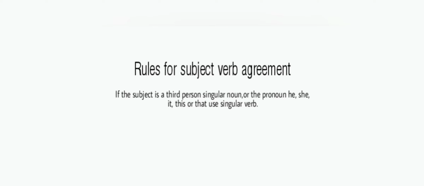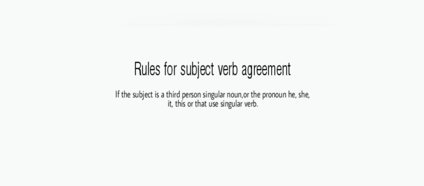Next point, if the subject is an indefinite pronoun ending in body, one, thing or where, or a pronoun that implies one such as either, neither, each or none, we use a singular verb. For example, everybody exercises. None fits me.